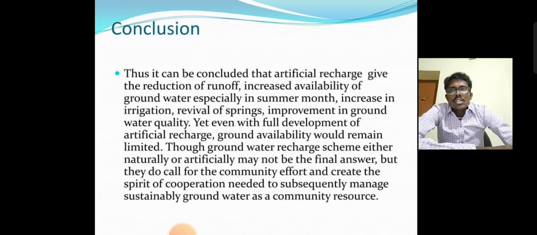In conclusion, artificial recharge gives a reduction of runoff, increased availability of groundwater especially in summer months, increase in the irrigation level, revival of springs, and improvement of groundwater quality. Yet even with the full development of artificial recharge, groundwater availability would remain limited. Groundwater recharge schemes, either natural or artificial, may not be the final answer, but they could call for community effort to create cooperation, which may subsequently manage the substitute of groundwater and community resources.